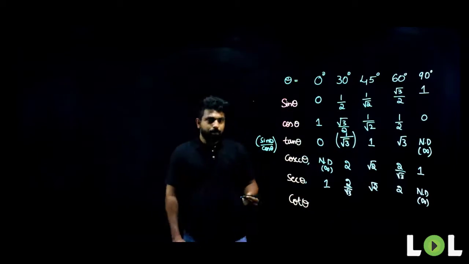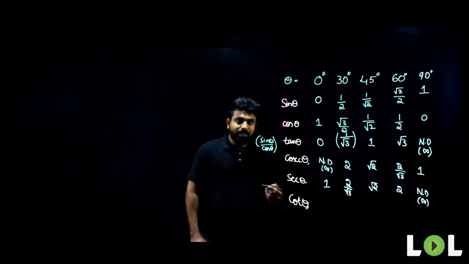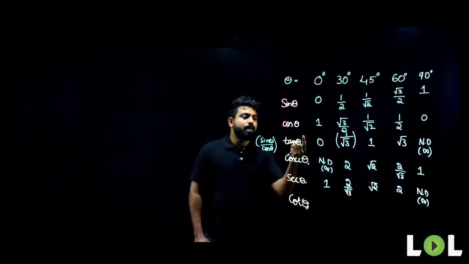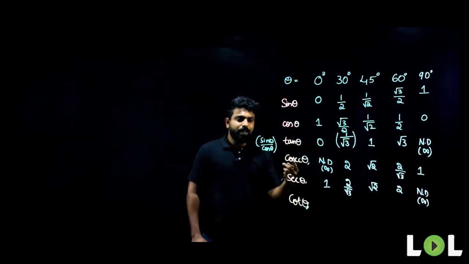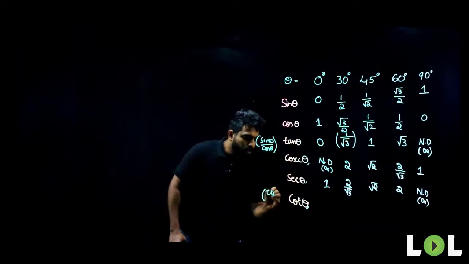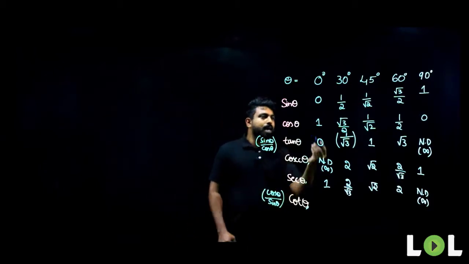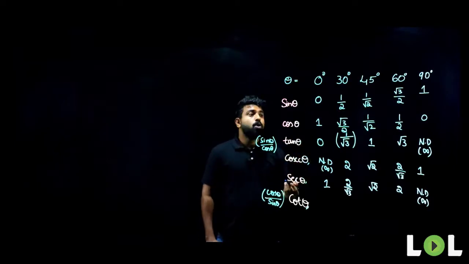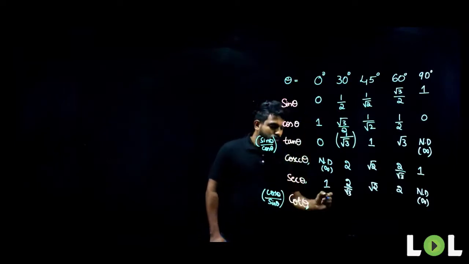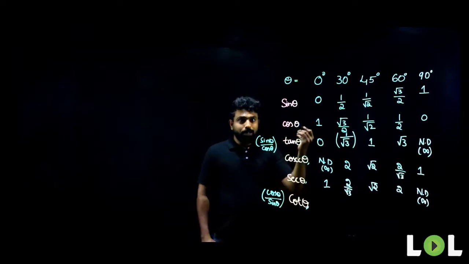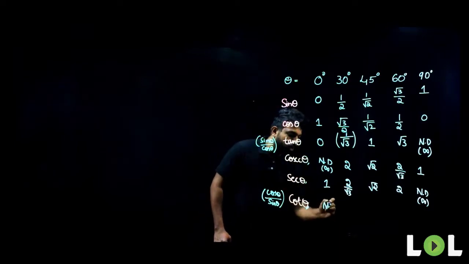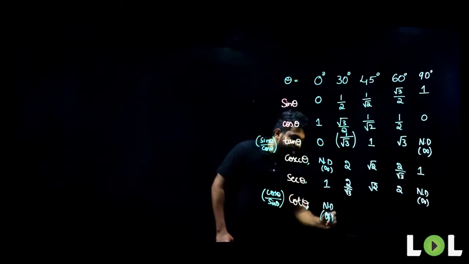Am I clear, people? What about cot theta? Cot theta is nothing but inverse of tan theta. What is inverse of tan theta? It can also be written as cos theta divided by sin theta. What is cos theta by sin theta? 1 divided by 0. What is 1 divided by 0? It is always not defined or infinity.